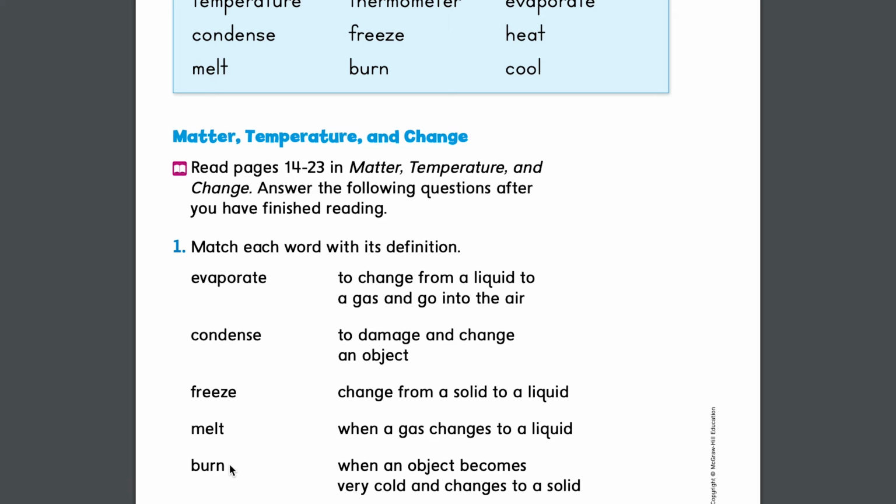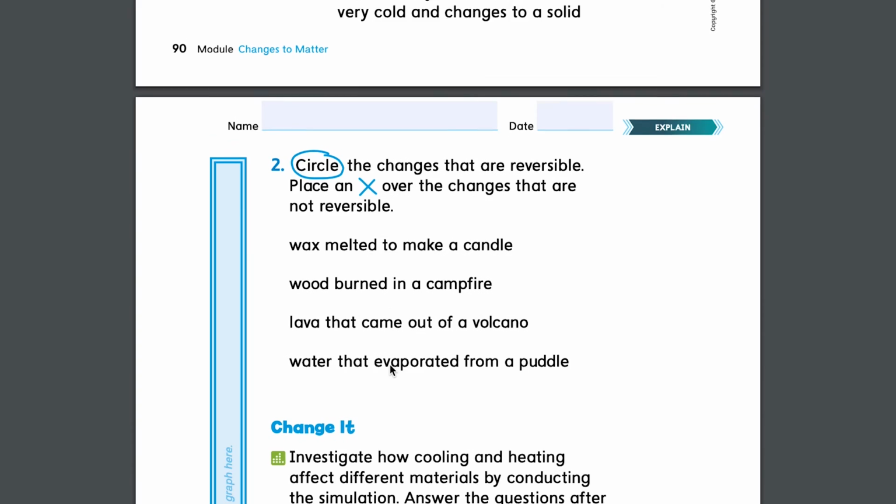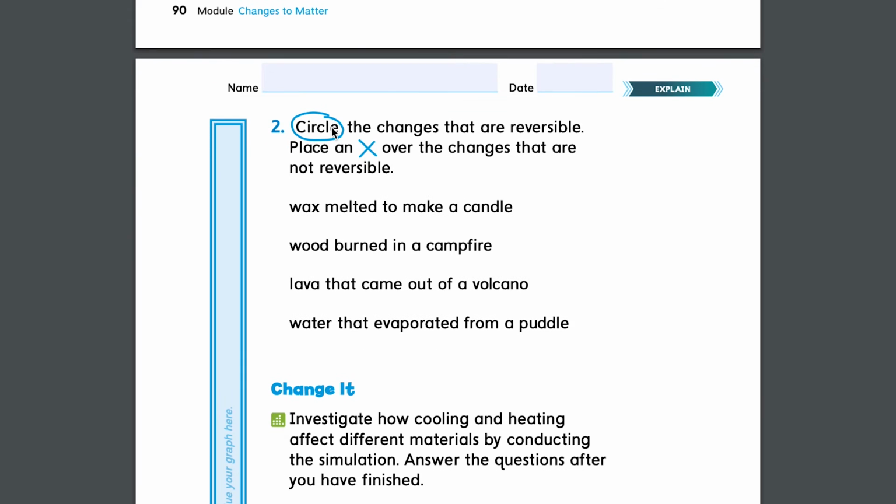And burn is to add too much heat that an object or some matter cannot go back to its original state. So burn is to damage and change an object. Now let's put a circle around the changes that are reversible, that can go back to normal, and an X over the changes that are not reversible, that cannot go back to normal.